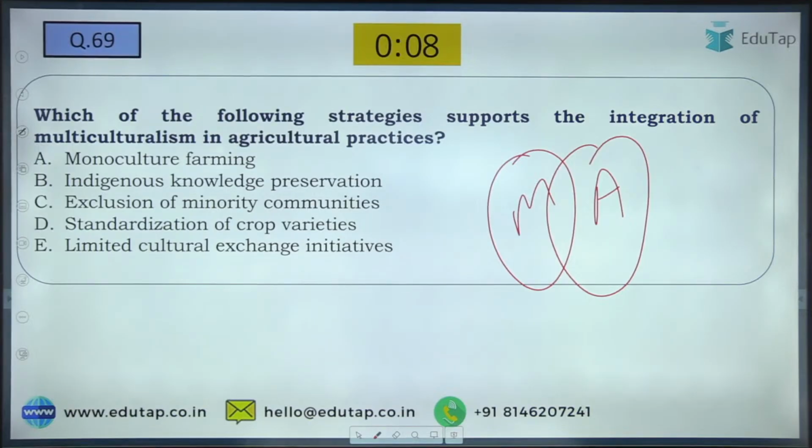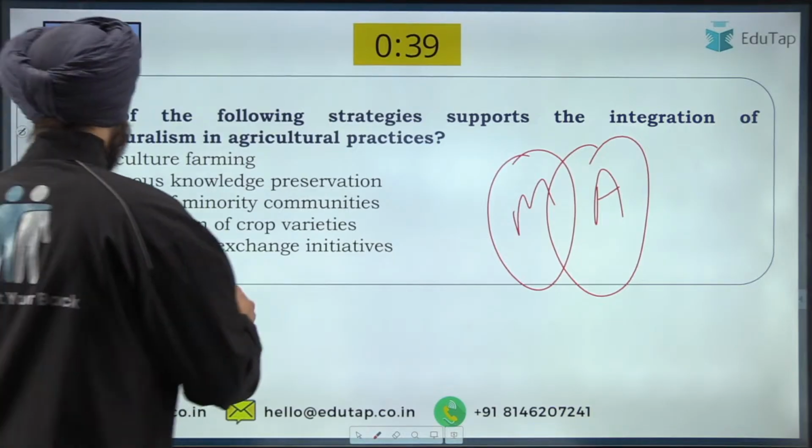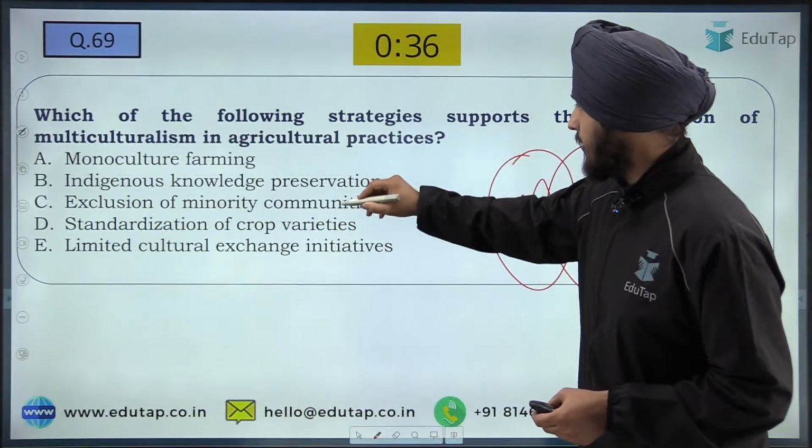Rohit is writing D. Suraj is writing D. What about others? Multiculturalism. Please do not ignore the term multiculturalism. Which of the following options is closely related to the cultural practices? Okay, D and B, two answers we are getting. So the answer to this question is basically going to be the B option.